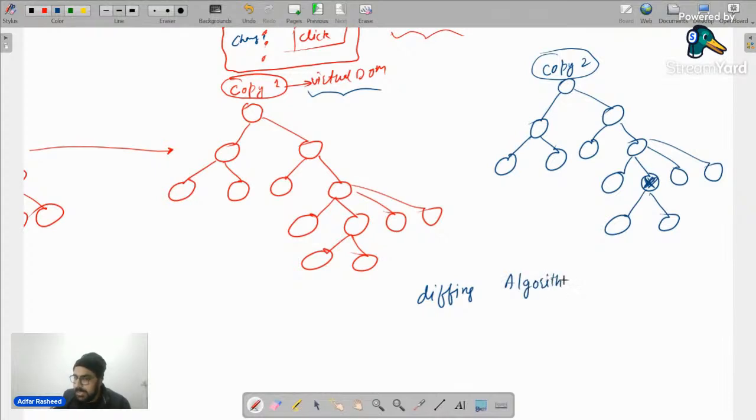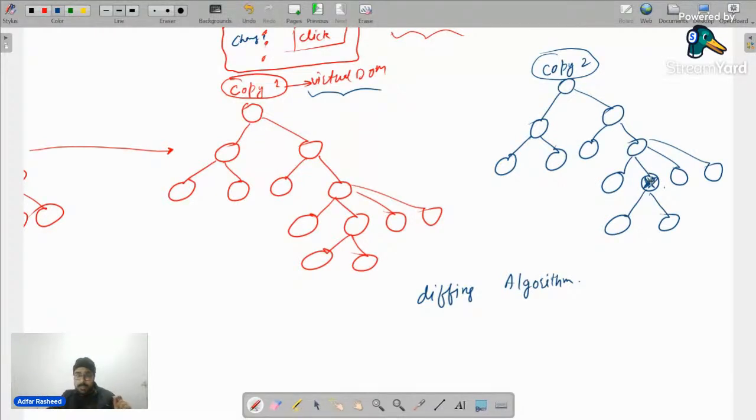Diffing algorithm. What this diffing algorithm does is, it simply compares copy 1 and copy 2 with respect to each other. It subtracts, you can say. So it simply will subtract, find the difference between copy 1 of this virtual DOM and copy 2. Now you guys tell me, if I simply take this particular copy of the DOM and place it right on top of it, don't you think the difference will be that particular node only?